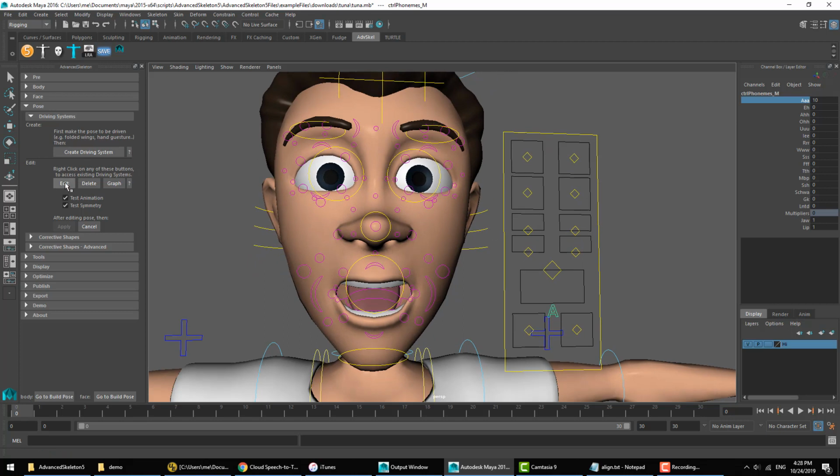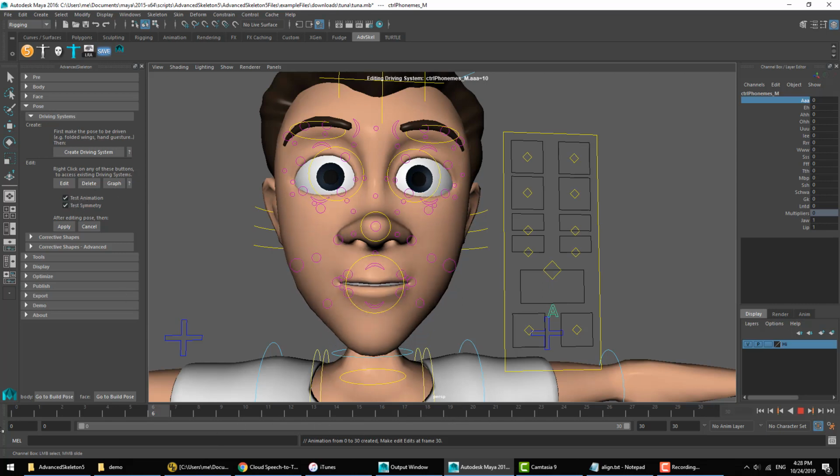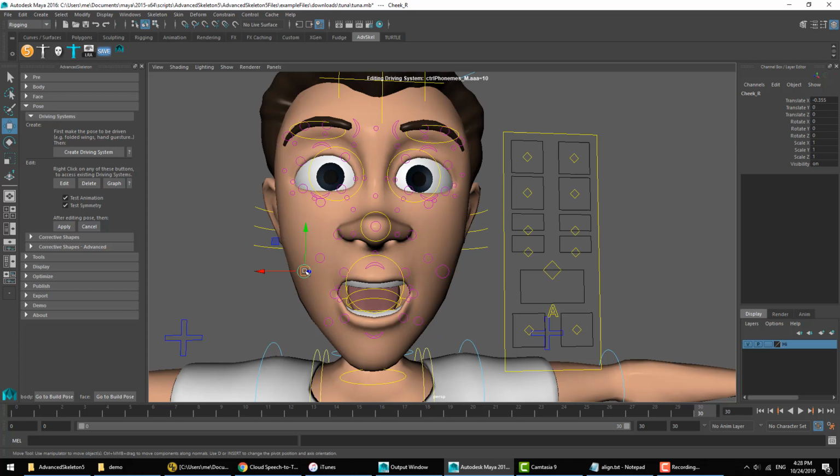Then we'll hit the edit button, and that'll take us into the edit mode. We can see the heads up displaying, showing us that we are editing driving system for the phoneme AAA at a value of 10. And we also had on the checkbox for test animation and test symmetry. What that does, it gives us a quick 30-frame animation here, so we can drag to see the result. Also, any changes that we make to the controllers on the face are automatically mirrored to the other side.